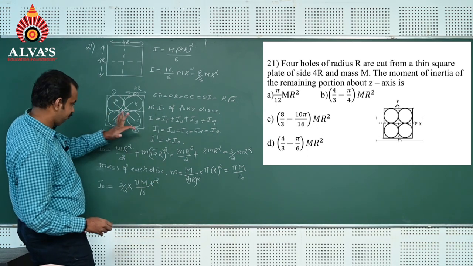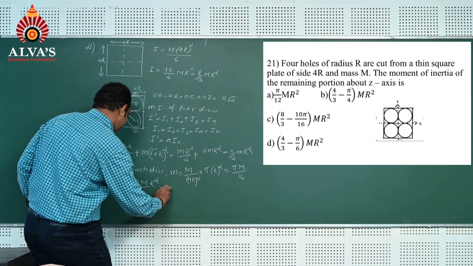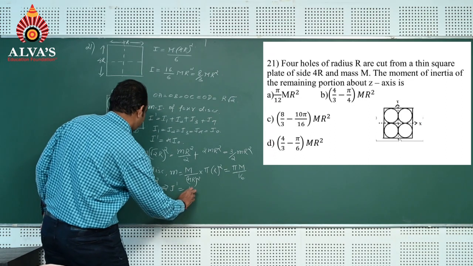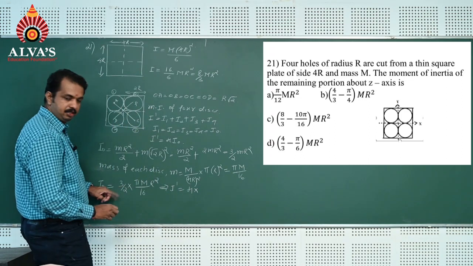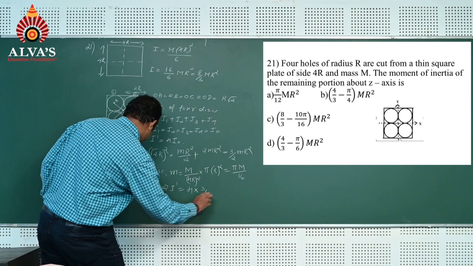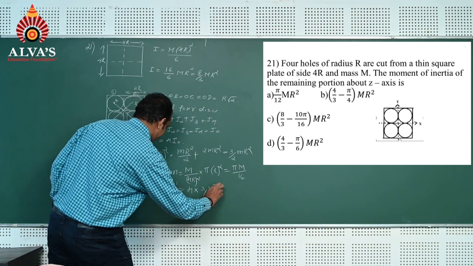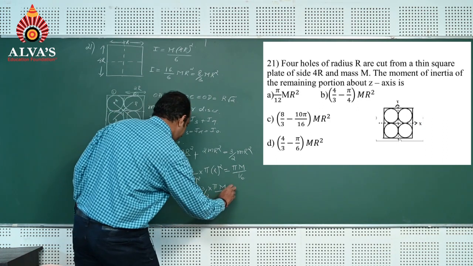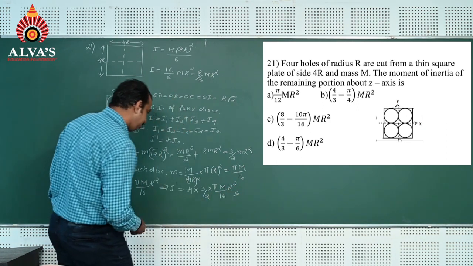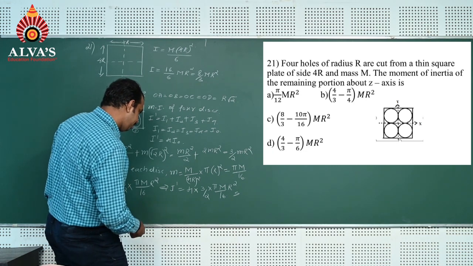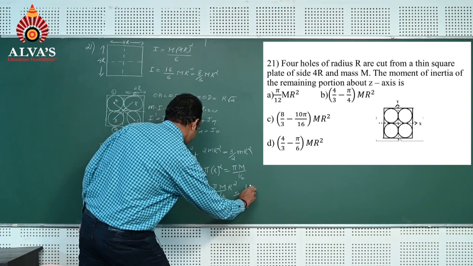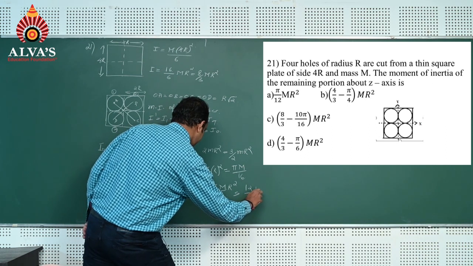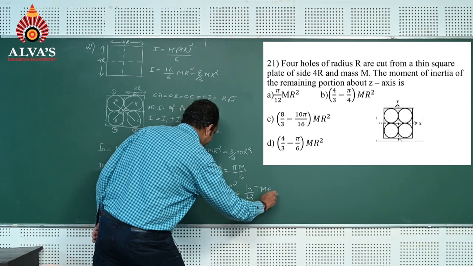Now I want to find out I dash. That implies I dash is equal to 4 into this 3 by 2 into pi M by 16 into r square, which is equal to 12 divided by 32 into pi M r square.